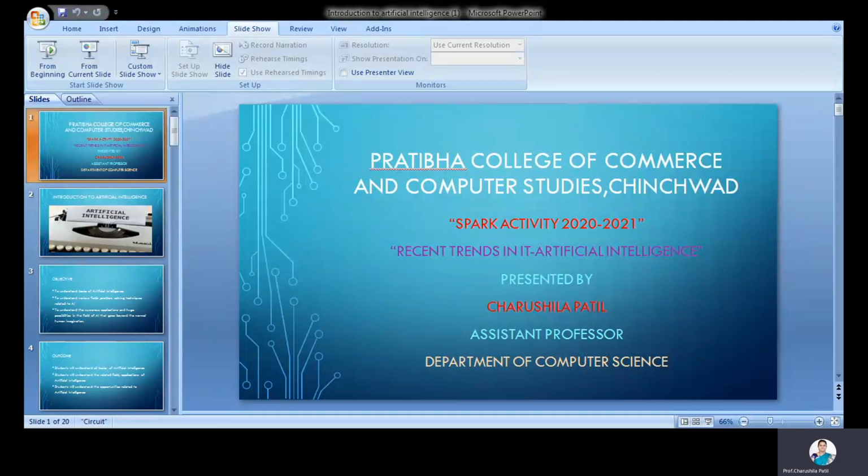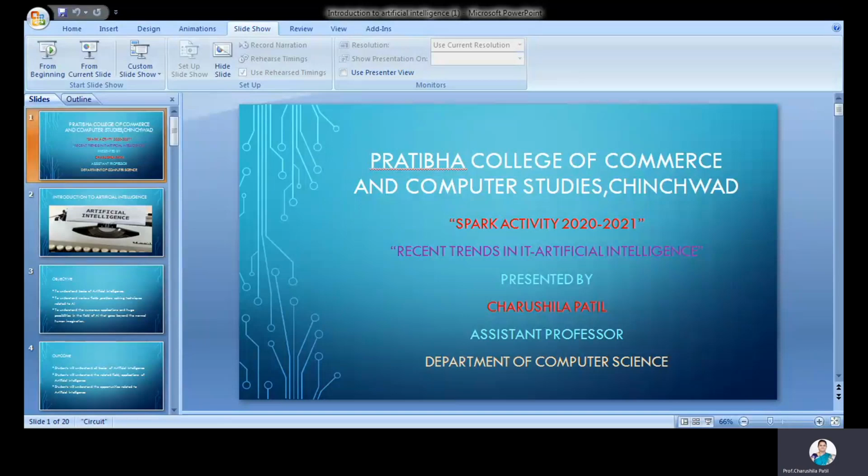The next is speech recognition. It is the translation of spoken words into text. It is also known as automatic speech recognition or computer speech recognition, and some speech recognition systems use speaker independent speech recognition. The example is the Google Assistant.